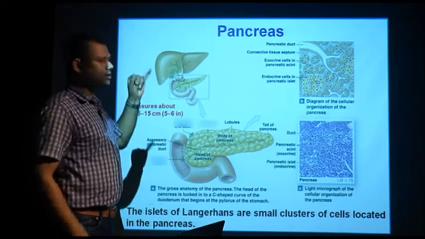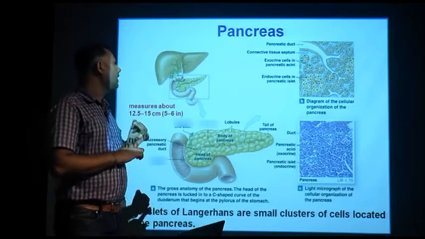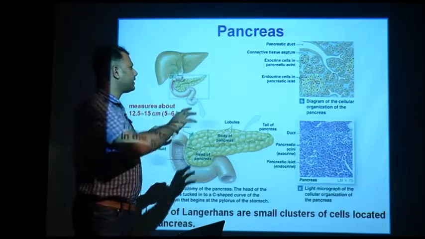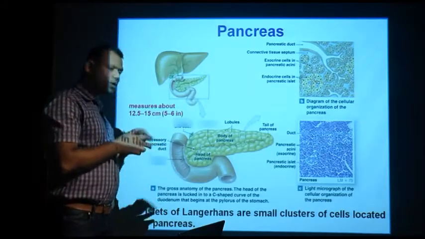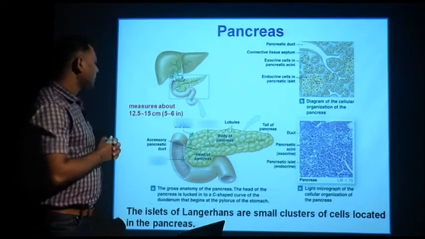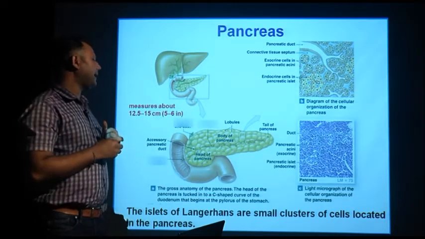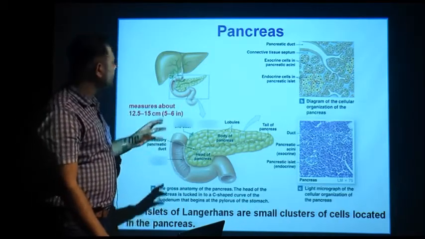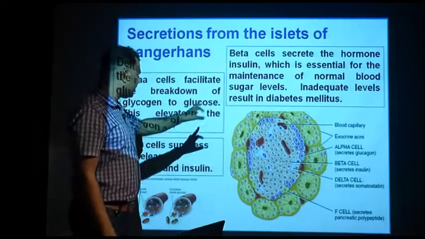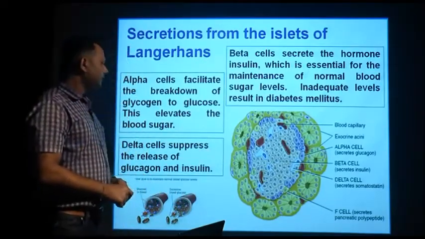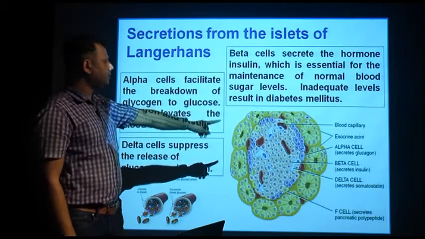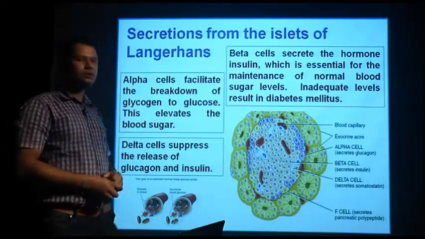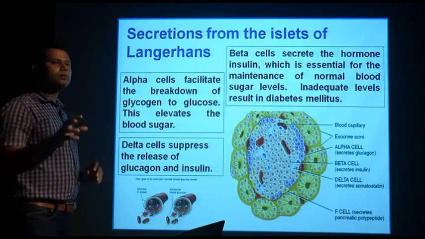It has the pancreatic duct, connective tissue septums, exocrine cells which we are not going to discuss, then endocrine cells which are the yellowish patch of cells. These endocrine cells are the interest of our study, which are known as the islets of Langerhans. These are small clusters of cells located in the pancreas. The enhanced image of your islet looks like this. It has various types of cells like alpha cells which secrete glucagon, beta cells which secrete insulin, and delta cells which secrete somatostatin.